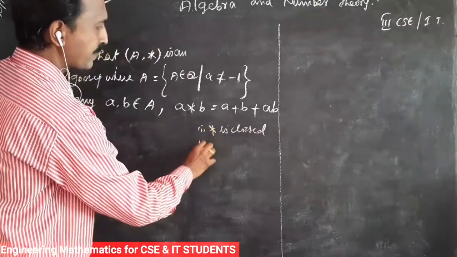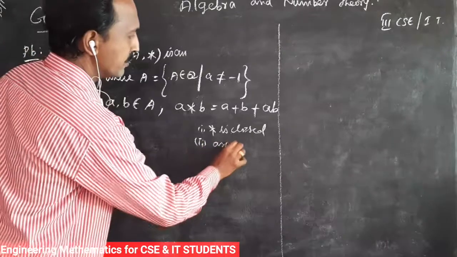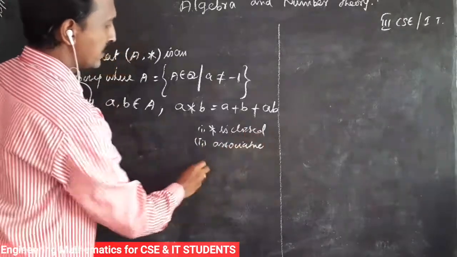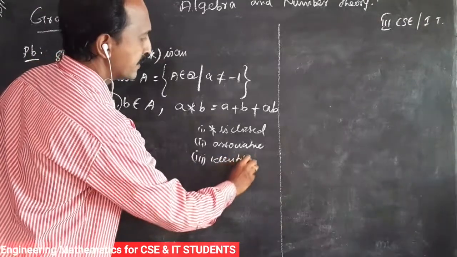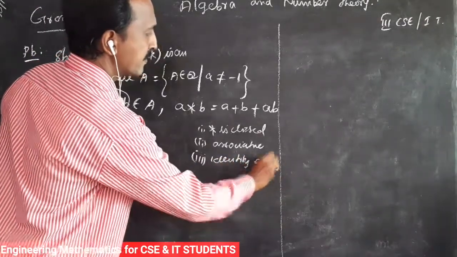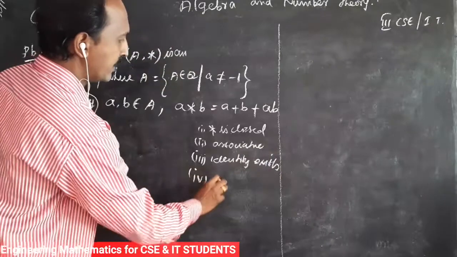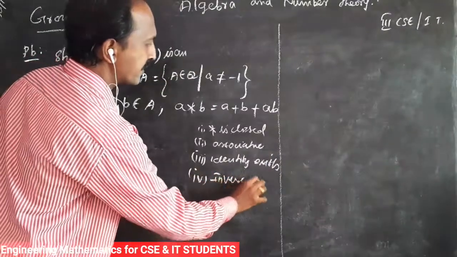Second property, associative. Third, identity exists. Fourth, inverse exists.